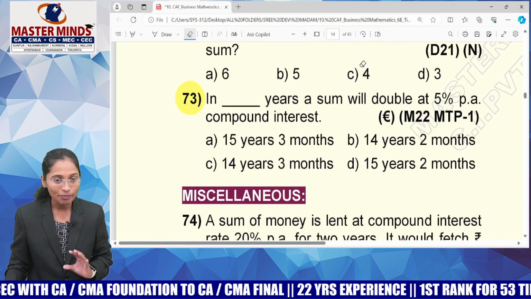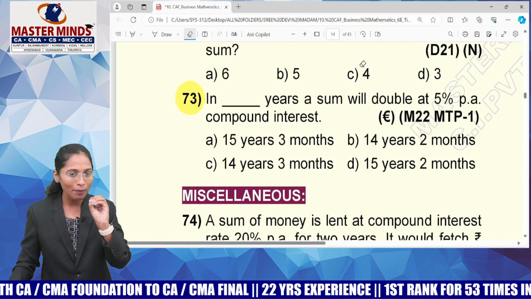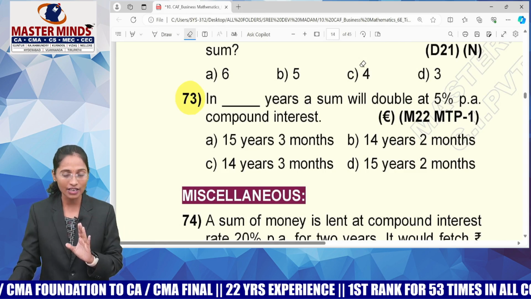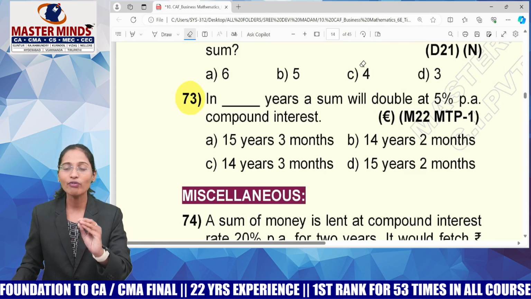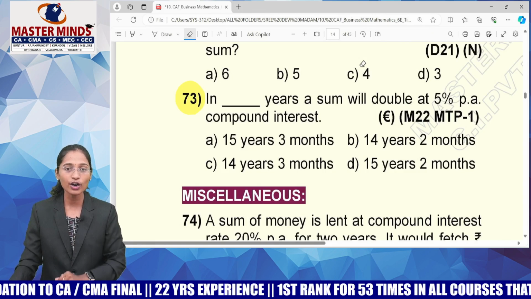Now look at the next question. This is another difficult part that people consider it as in compound interest, guys. I'll tell you a very simple trick to solve this question. Read out the question.